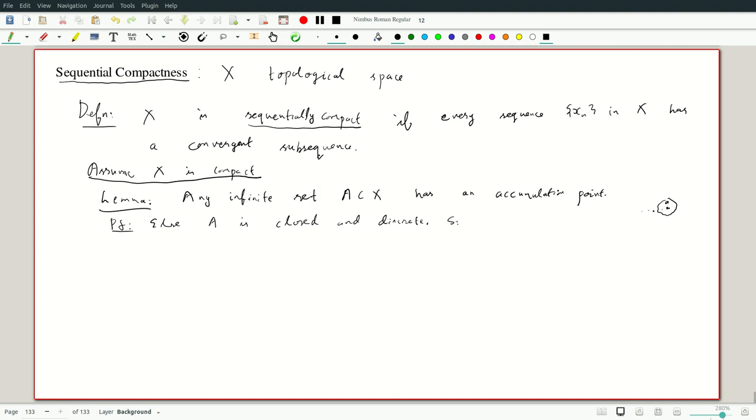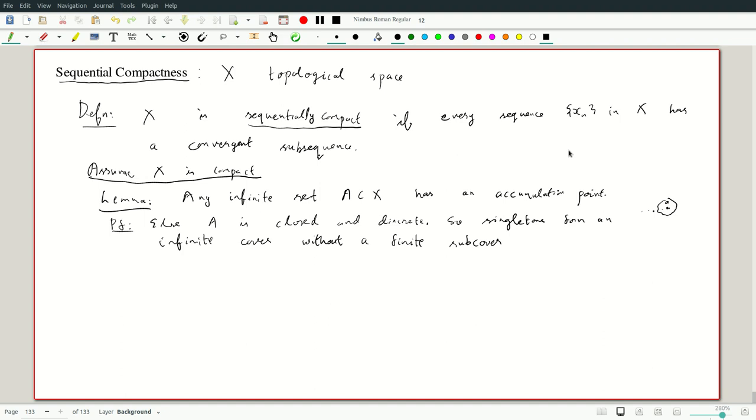So the singletons of A form an infinite cover without a finite subcover. Okay, so we always have an accumulation point.